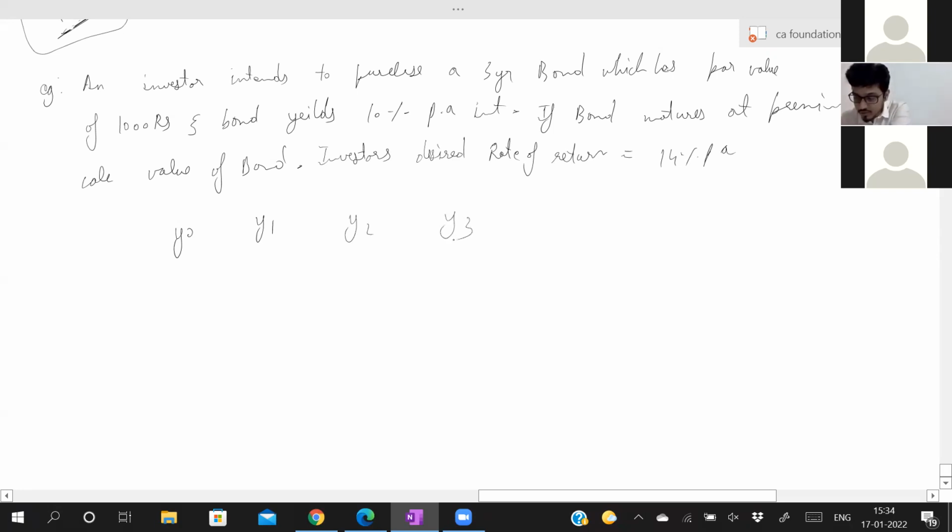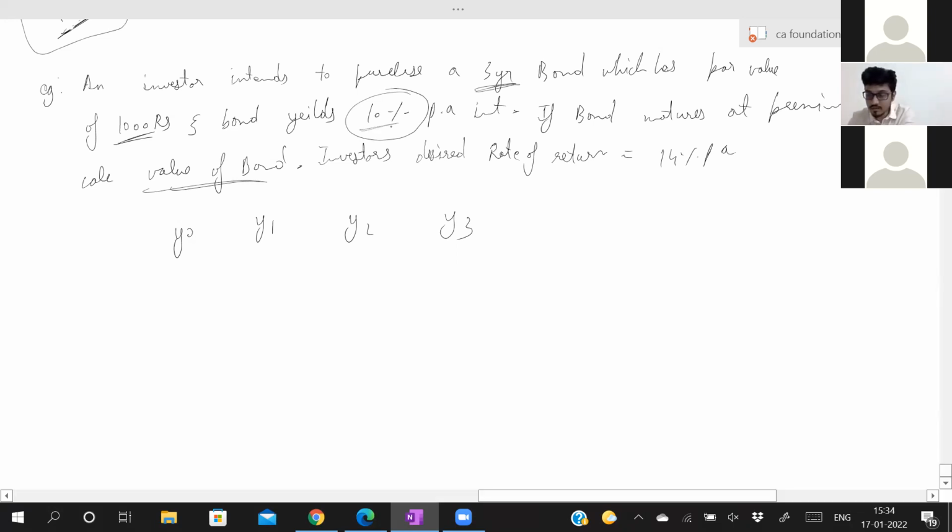So the bond has a life of 3 years, a 3 year bond, which has a par value of 1,000 rupees. That means today you would have given 1,000 rupees to the company, but I don't want that amount. I want the present value of that bond. I want the actual value of the bond. The bond yields 10% per annum. Now on par value you will always get the interest.